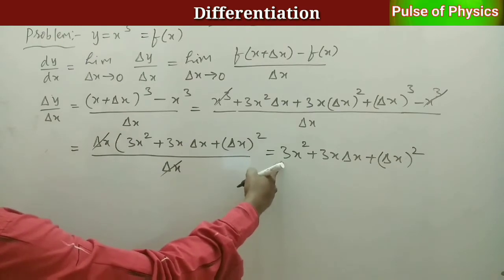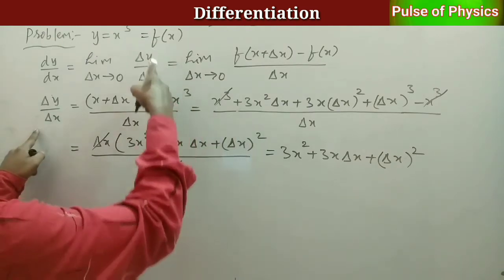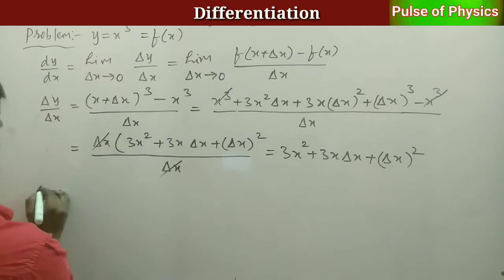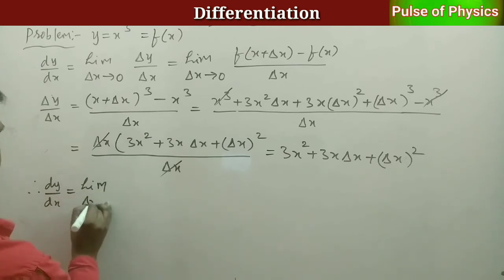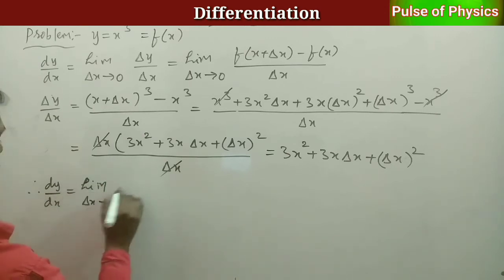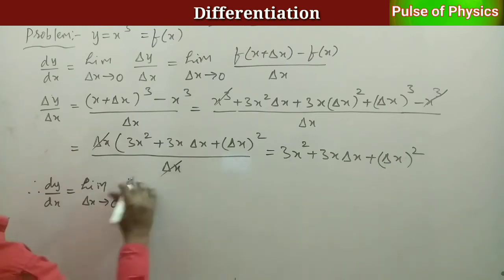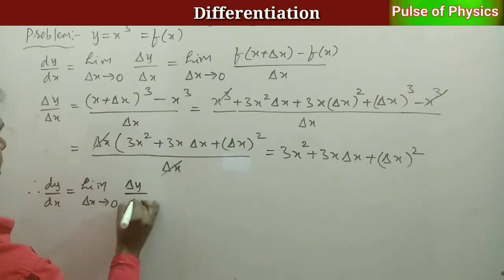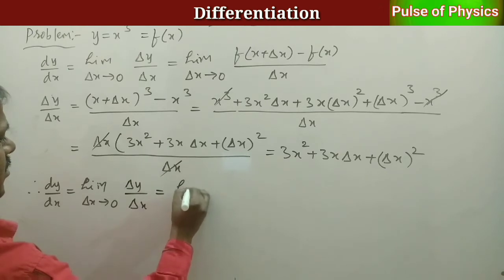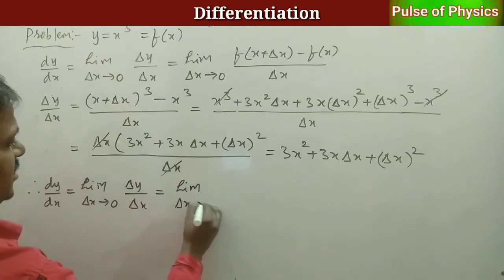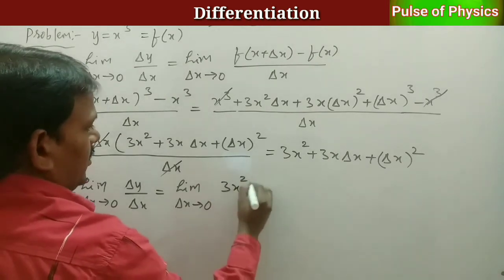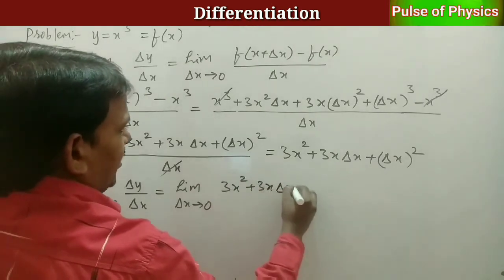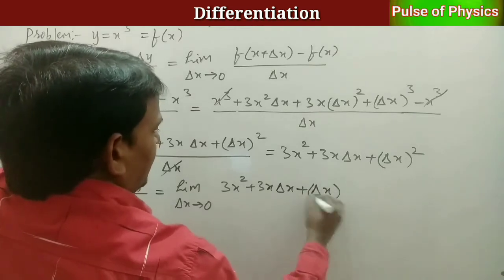I am substituting this delta y by delta x value here. Therefore, dy by dx is equal to limit delta x tends to 0 of delta y by delta x, which is nothing but limit delta x tends to 0 of 3x square plus 3x delta x plus delta x whole square.